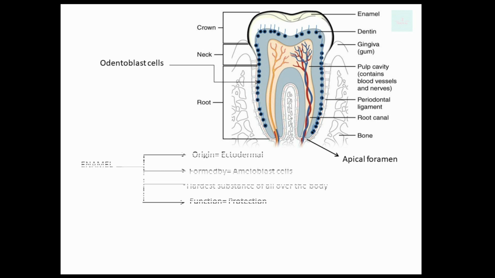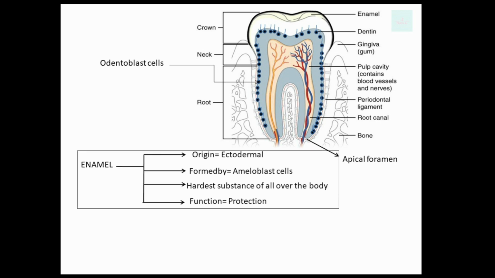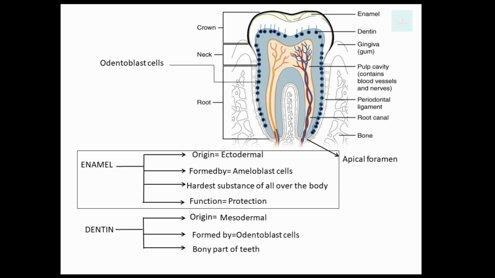Let us discuss the enamel. As I told you, it is the outer or ectodermal part of the tooth, formed by ameloblast cells, and it is the hardest part of our body. Now come to dentine. Its origin is mesodermal and it is formed by odontoblast cells, and it is the bony part of the tooth. And also one important thing, enamel लाइफ में एक ही बार बनते हैं. अगर ये लेयर उतर गई तो फिर दोबारा नहीं बन सकती.